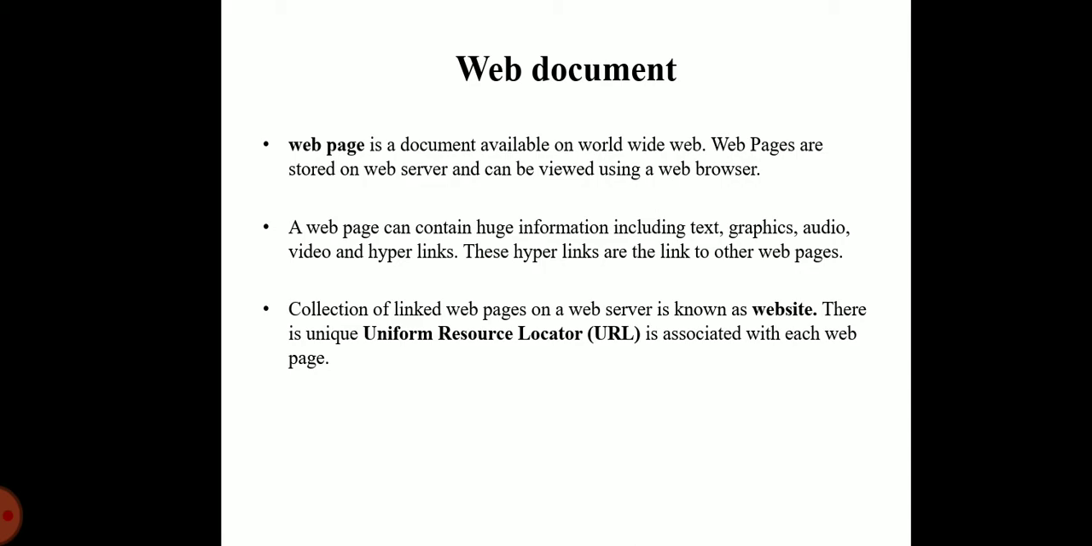Now we discuss web documents. The web documents in the WWW, that is, the World Wide Web, can be grouped into three broad categories: static web pages, dynamic web pages and active web pages. The category is based on the time at which the content of the document is determined.